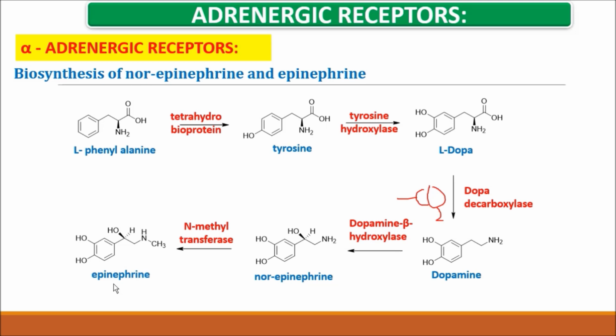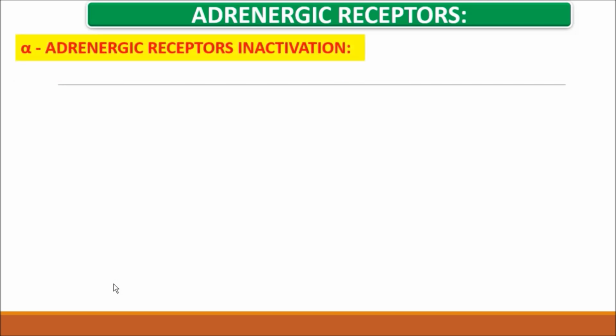So let's see how these alpha adrenergic receptors are inactivated. Inside our body, how are the molecules converted into non-activated molecules? Now you see, what is this molecule? Obviously it is called norepinephrine, or you can say noradrenaline.